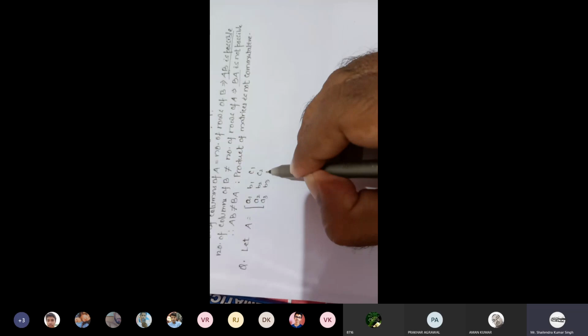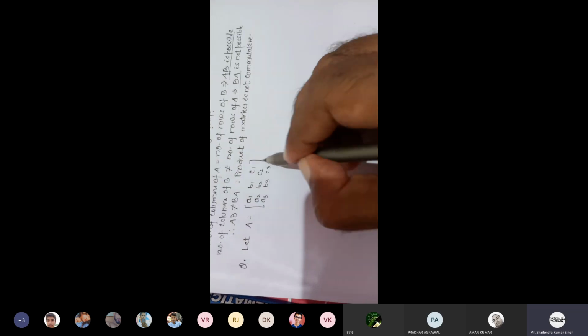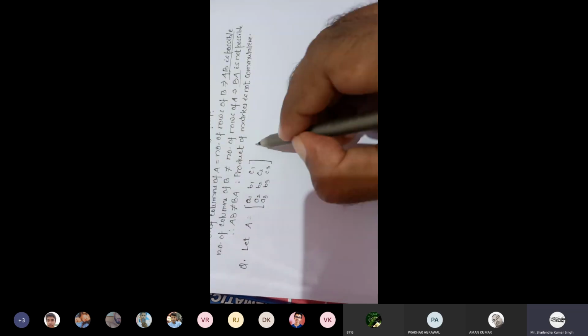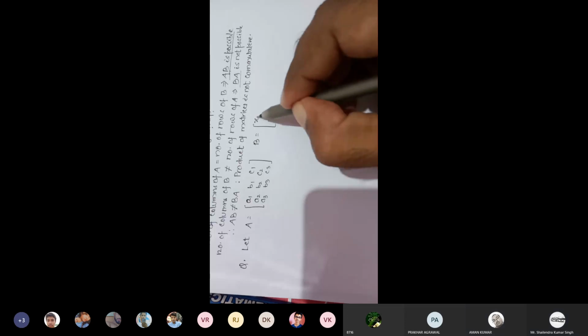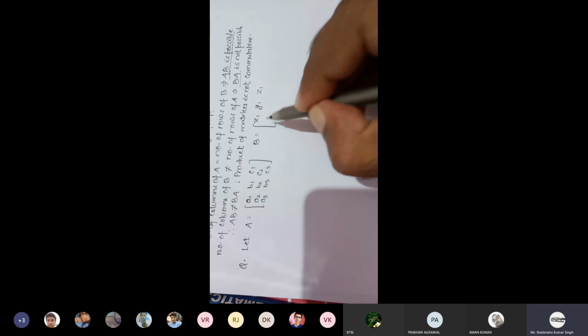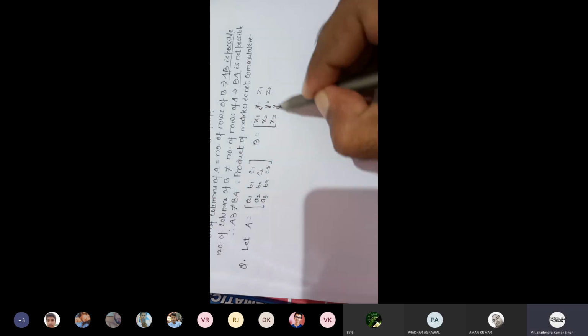This is matrix A, and B is equals to X1, Y1, Z1, X2, Y2, Z2, and X3, Y3, Z3.